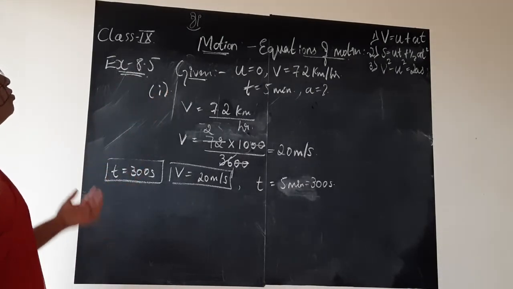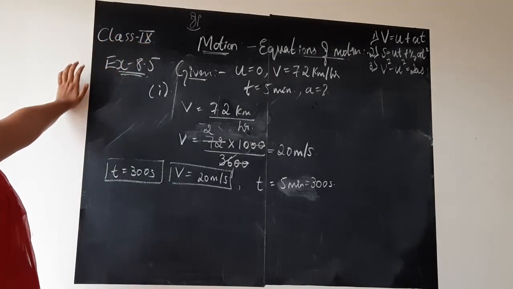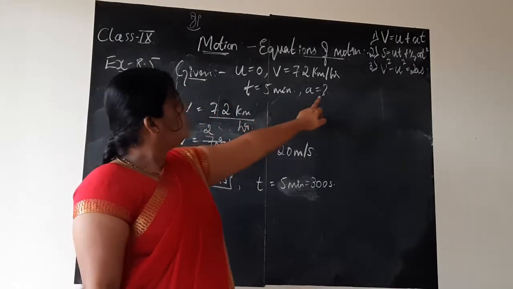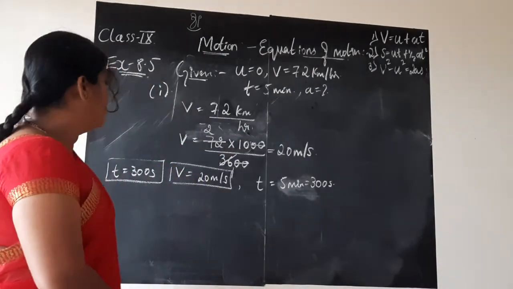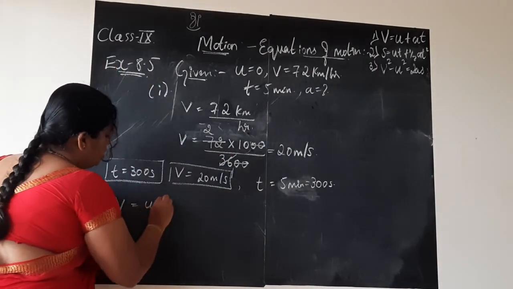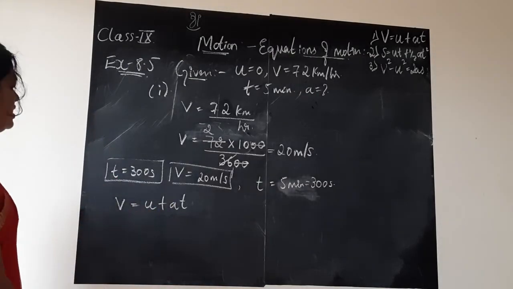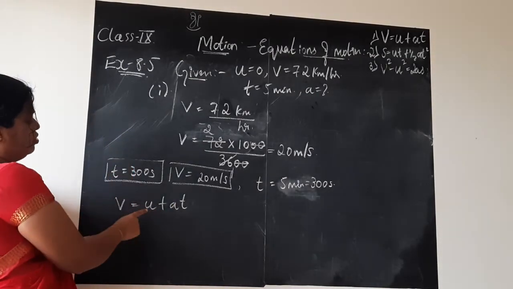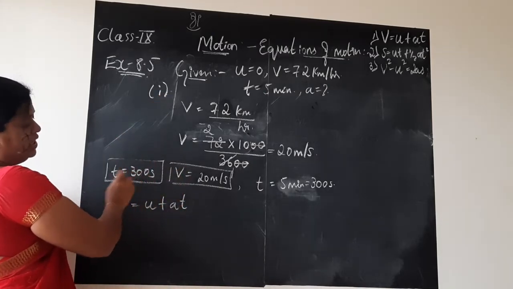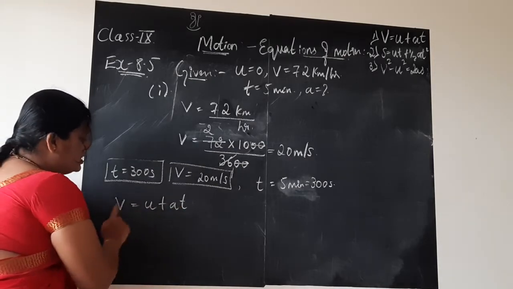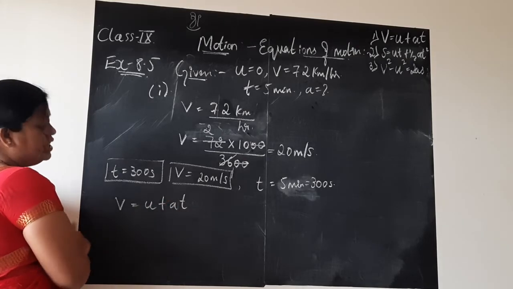Now we shall think what is the formula we can use. Which formula or equation among the 3 we can use? Acceleration is the question mark, which means we need to find acceleration, so we can go with the first equation of motion, v = u + at. In this equation, children, do we know v? Yes, we know. Do we know u? Yes, we know. Do we know a? No, we need to find out. Do we know time t? Yes, we know.